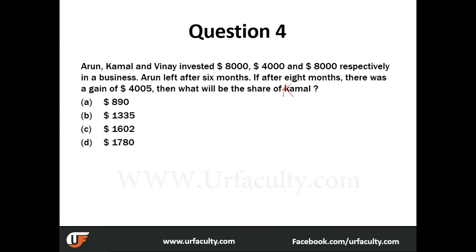Right? Okay. So how do we first apply this? We write in our usual style Arun, Kamal and Vinay. And what are the things that they are saying? Arun had invested 8,000, Kamal 4,000 and Vinay 8,000. Arun left after 6 months. If after 8 months there was a gain of 4,005. So here the total tenure is how much? 8 months. So Arun left after 6 months, so his tenure is 6, Kamal is 8 and Vinay is 8.